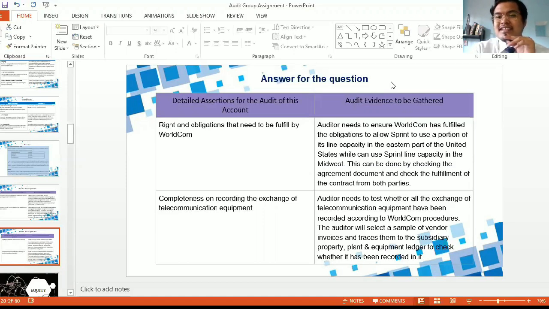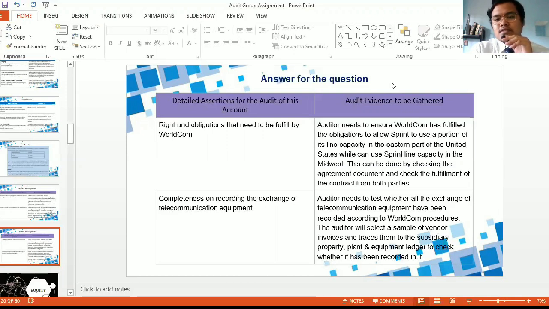So the auditor needs to increase professional skepticism since it may involve a lot of risk. The final assertion for this account is completeness and recording of the exchange of telecommunication equipment.